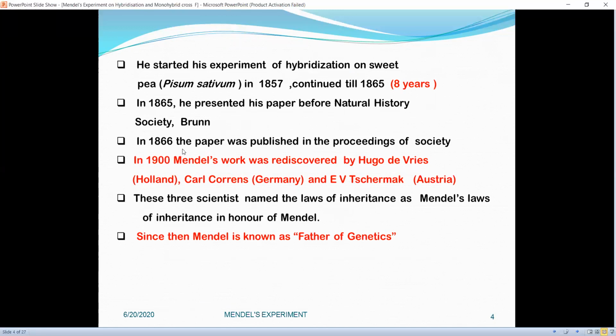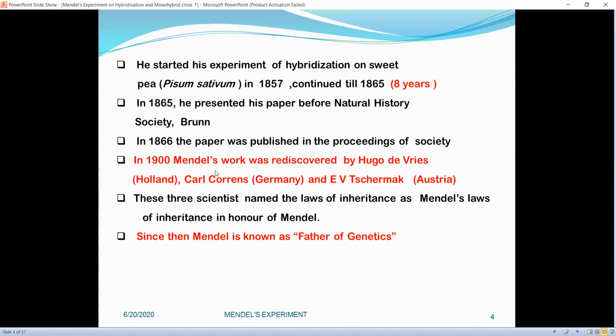In 1866, the paper was published in the Proceeding of the Society, but nobody paid due attention to his work, as Mendel was not a biologist. He was simply a mathematician, and by profession was a priest.